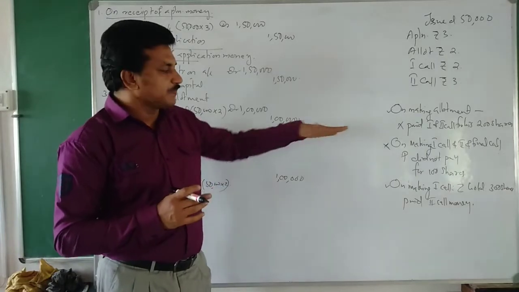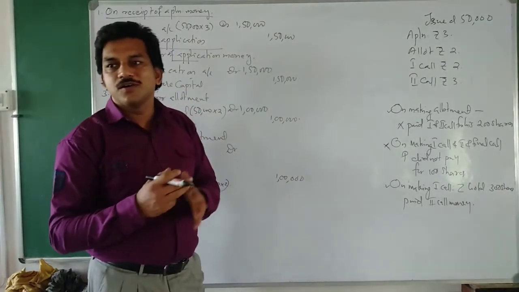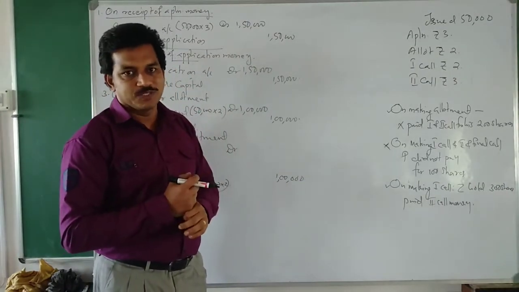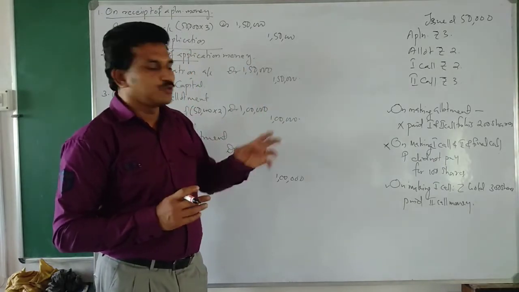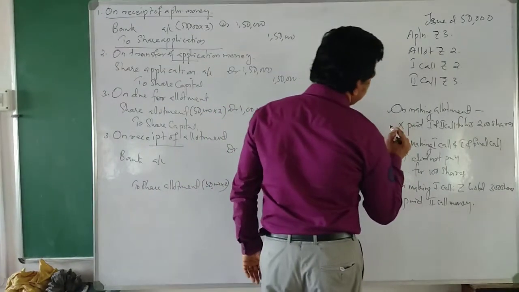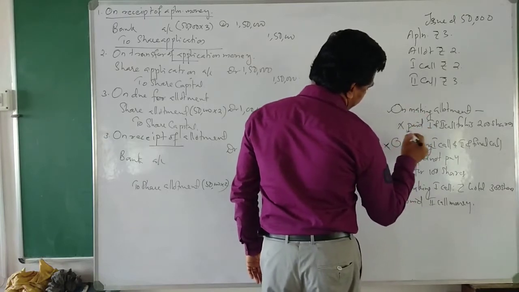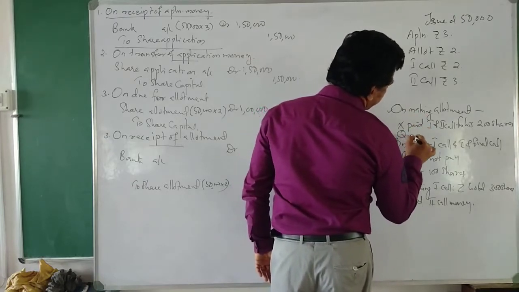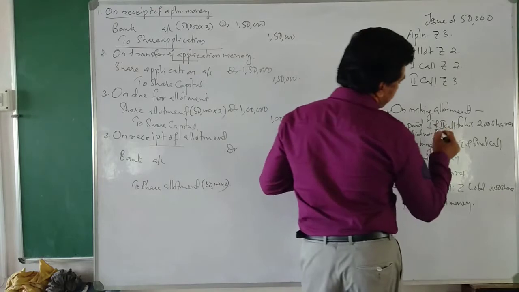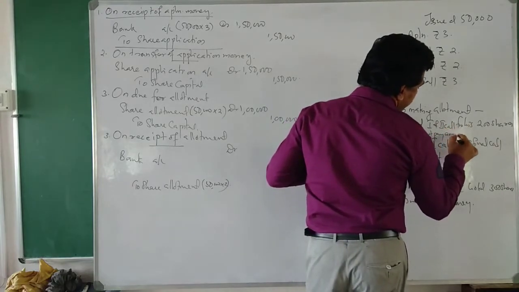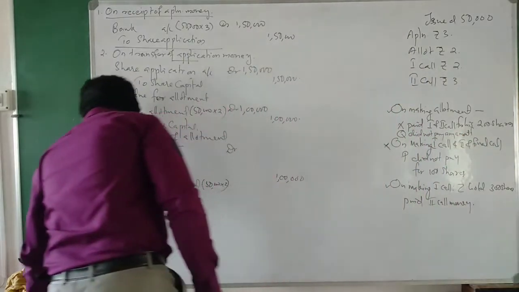Let us see one more thing we are adding here. In the allotment itself, if there is a call in arrear, what to do? Suppose Q did not pay any amount from allotment.